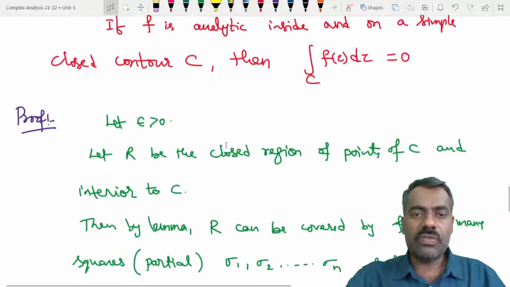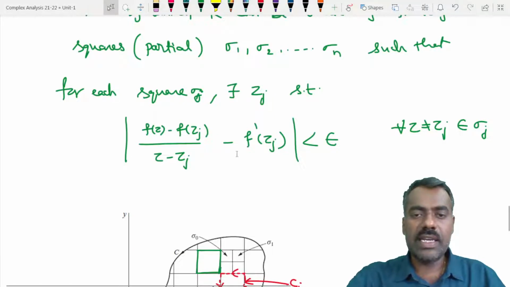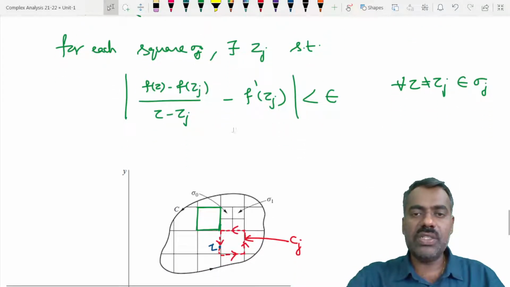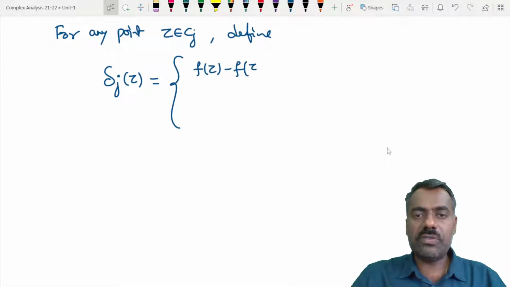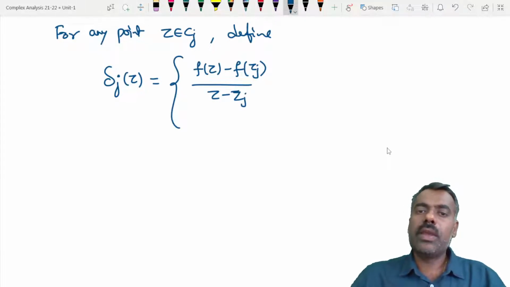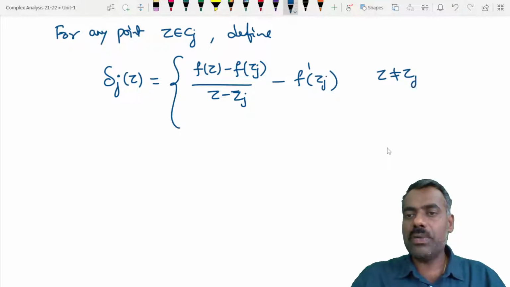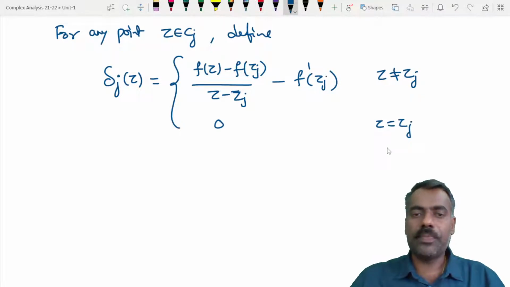It is f of z minus f of zj upon z minus zj, minus f dash of zj, when z is not equal to zj, and 0 when z is equal to zj.